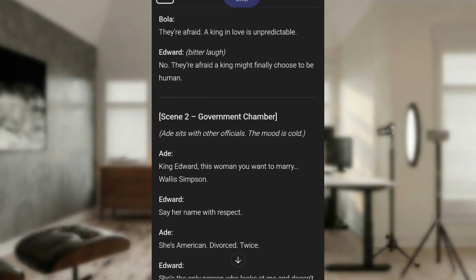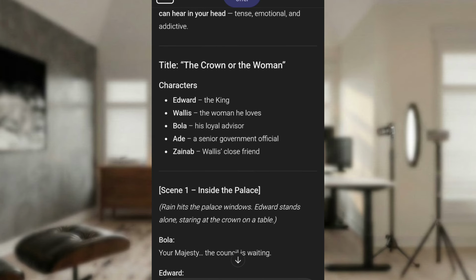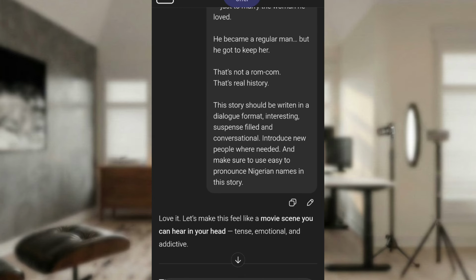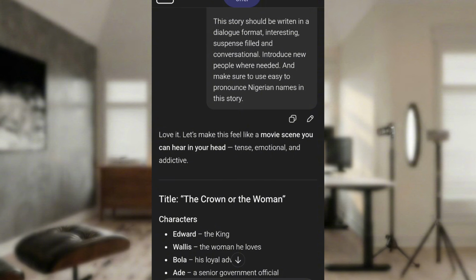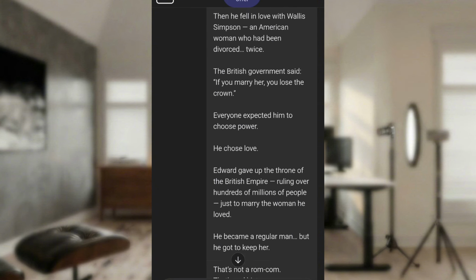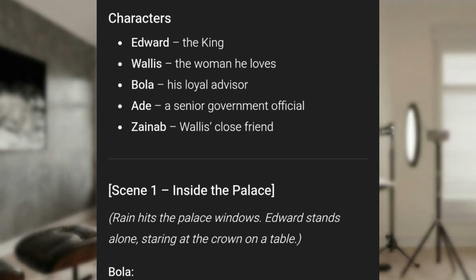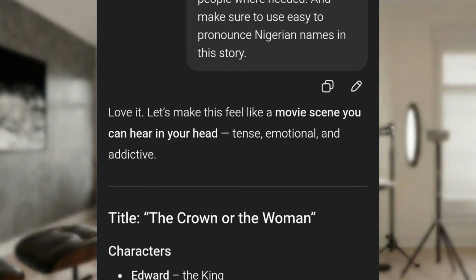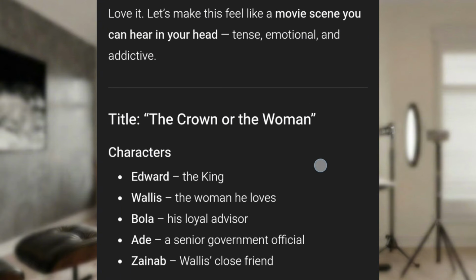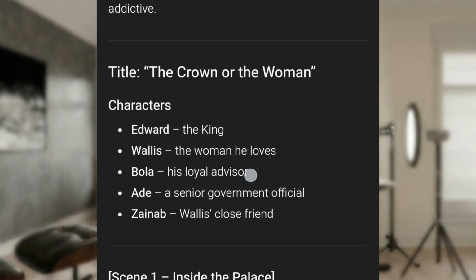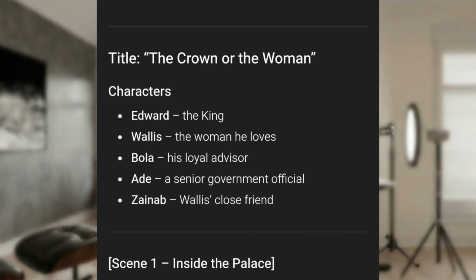Now I am in ChatGPT to copy the dialogue for that image we uploaded. Right here, you look for where ChatGPT started writing that script for us. Remember, we asked ChatGPT for a script idea before we asked for a script, before we asked ChatGPT for image scenes, and before that, for characters, that's the actors.